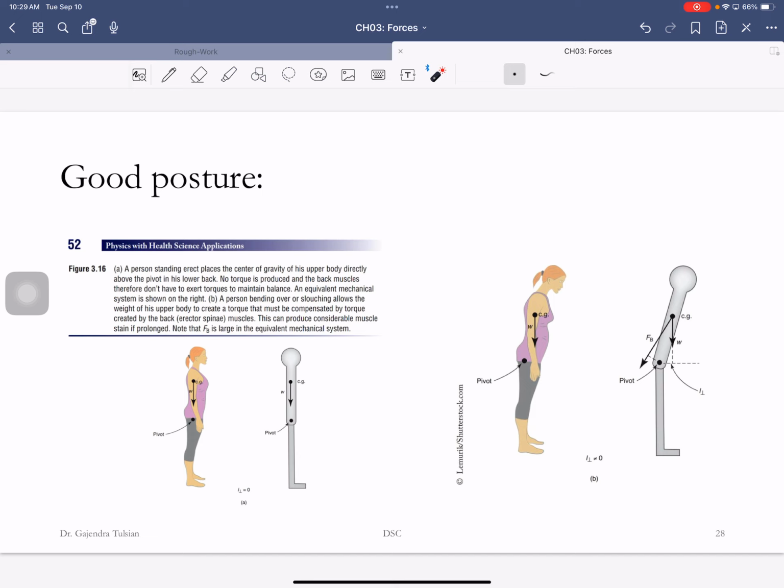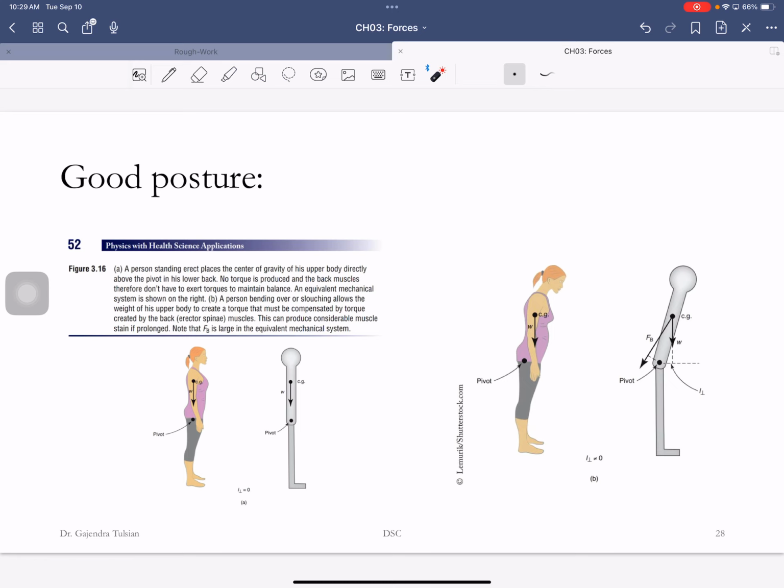Let's say you have an incorrect posture. You lean over forward. What is happening is your upper torso is trying to fall down, trying to rotate this way. And so you have a clockwise torque about that point. To balance that, your back muscles have to apply a counterclockwise torque. So if I walk around like that, my back muscles are always contracted.